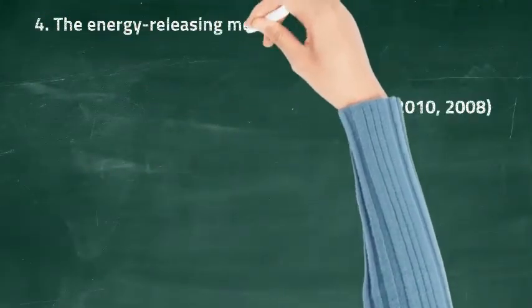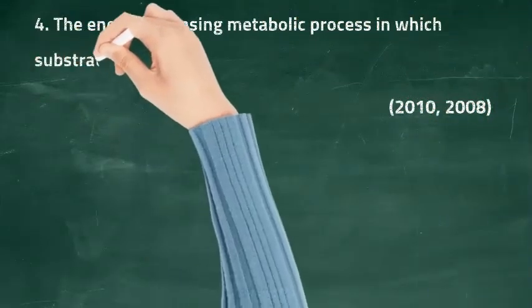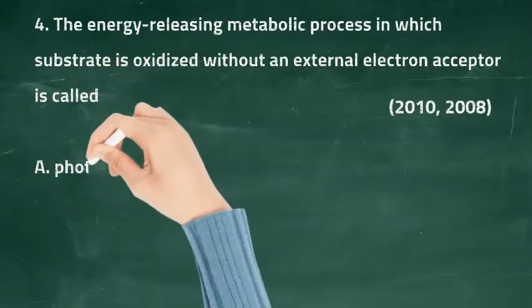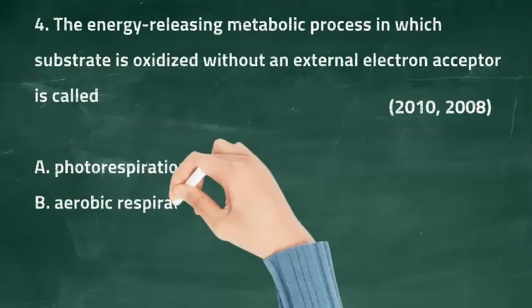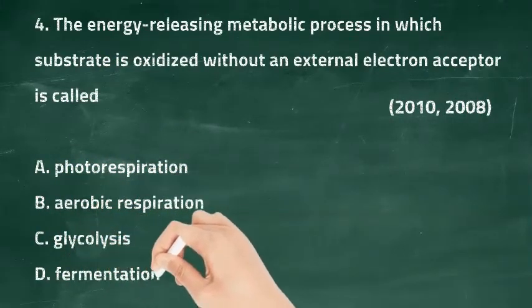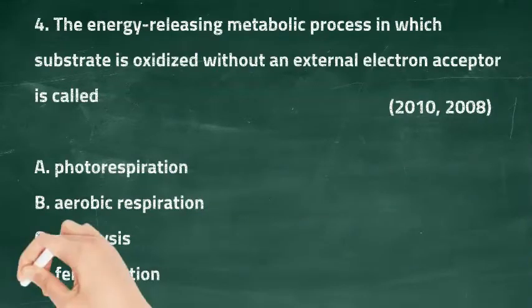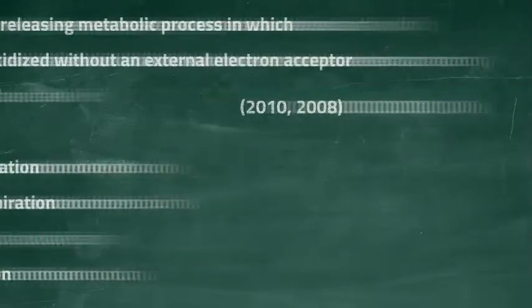Question 4. The energy releasing metabolic process in which substrate is oxidized without an external electron acceptor is called. Option A is photorespiration, option B is aerobic respiration, option C is glycolysis and option D is fermentation. The right answer is option D, fermentation.